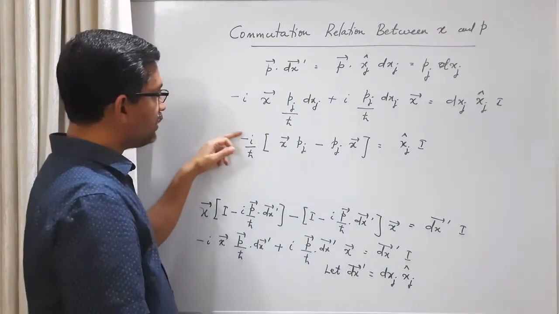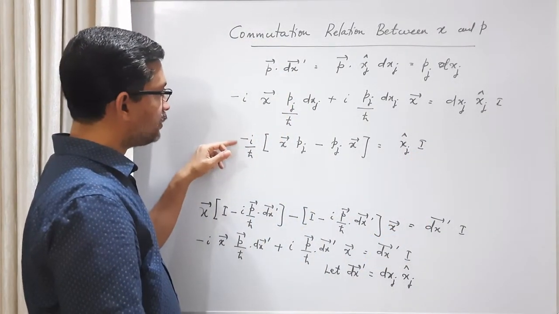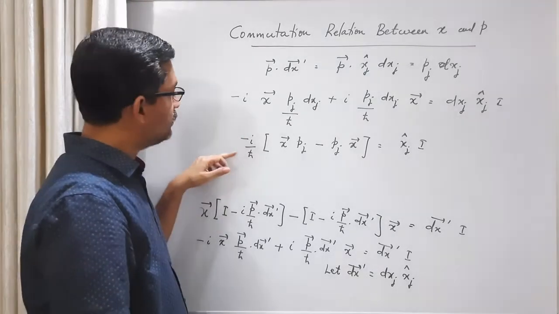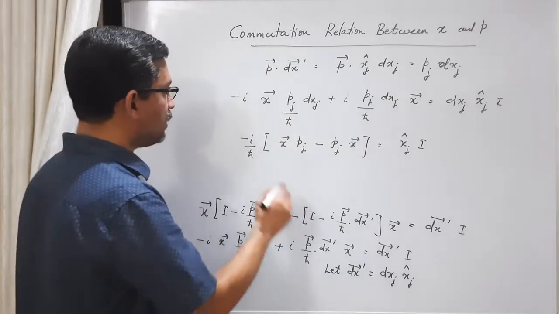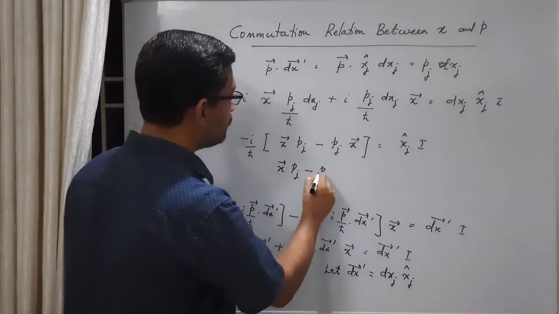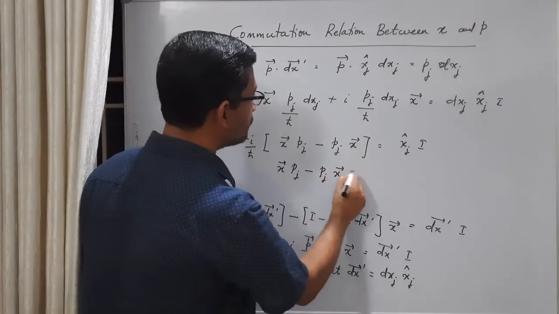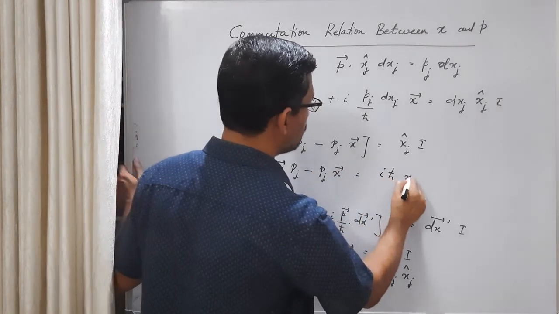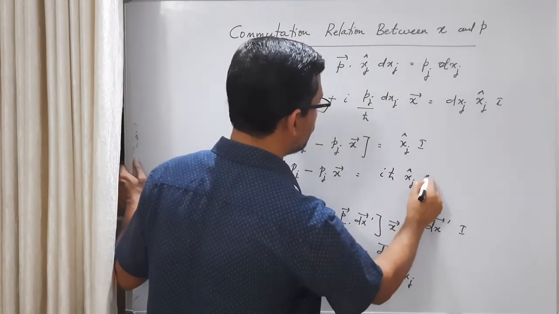Now minus I, if I take it in the denominator, it will become plus I. Our minus I is 1 by I. This I h cross I can take to the right side. So we have x times pj minus pj times x is equal to, this is vector x, I h cross xj cap identity.